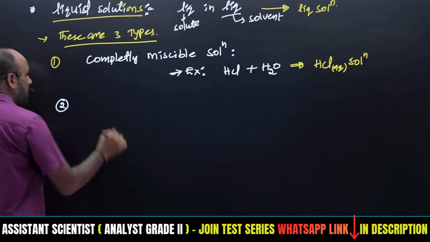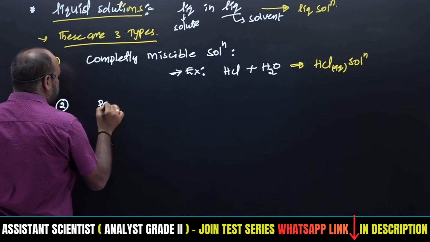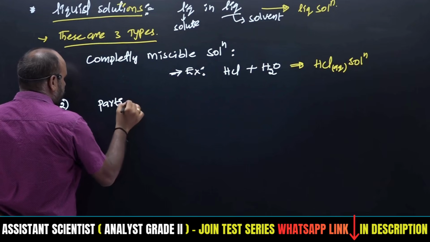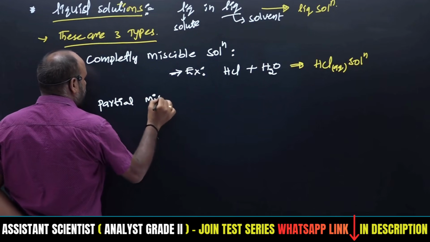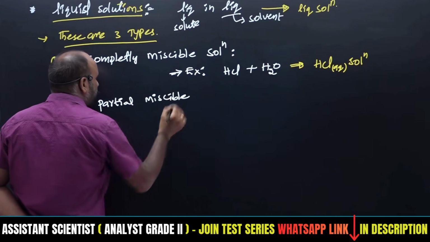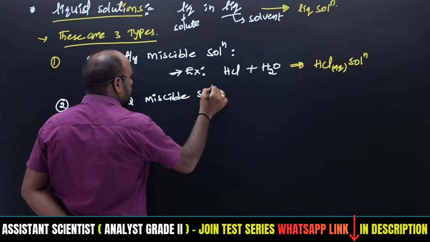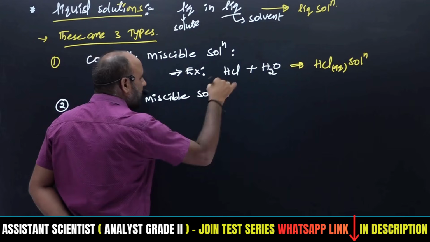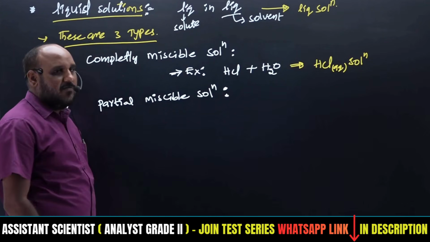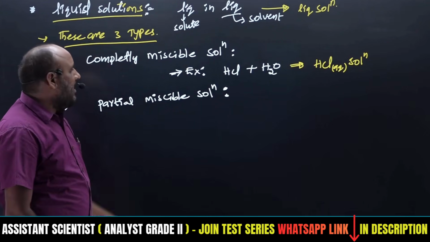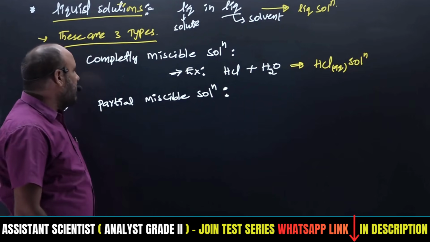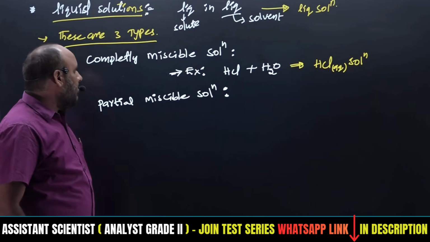The second one is partially miscible solutions, where only a small extent will be dissolved. Such solutions are called partially miscible solutions.